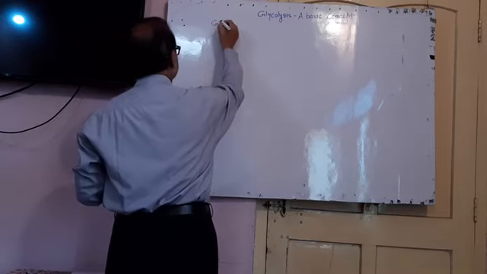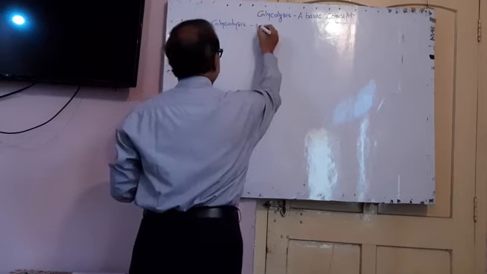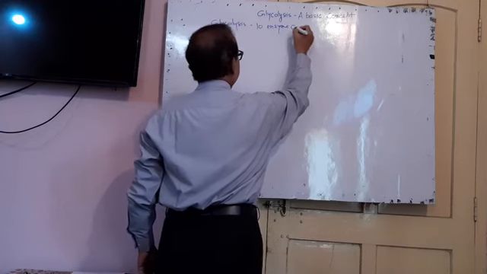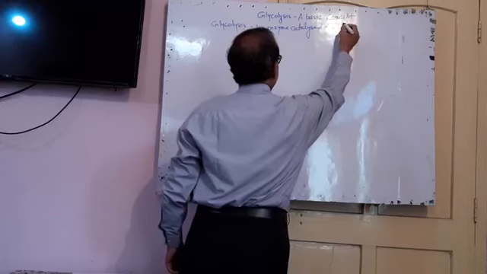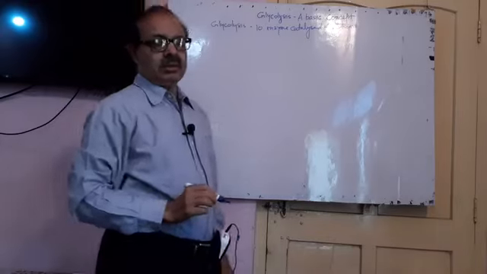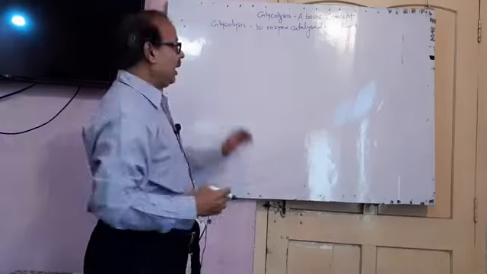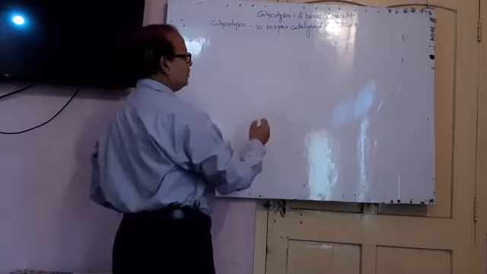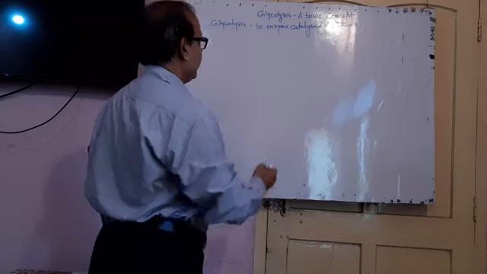Glycolysis is a series of 10 enzyme catalyzed reactions, which may be described in skeletal form. Now we draw the skeletal form of glycolysis.